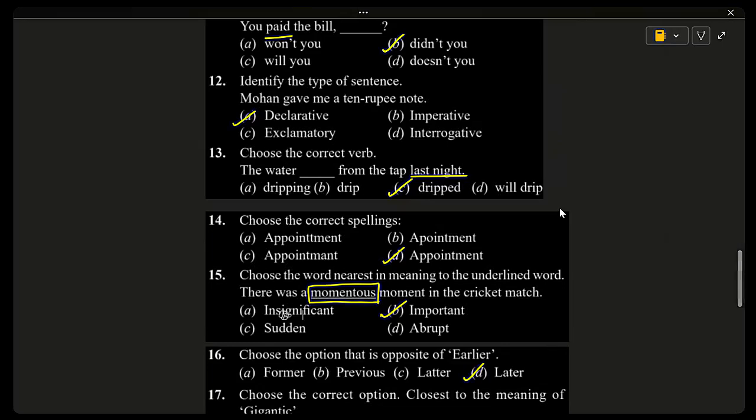You know types of sentences. Declarative means giving a statement. Imperative means giving suggestions, requests, or orders. Exclamatory means expressing sudden feelings. And interrogative means asking questions. So, Mohan gave me a 10 rupee note. That is a statement, and it is ending with a full stop. It should be a declarative sentence. Declarative sentence has another name also. We can call it affirmative sentence also.